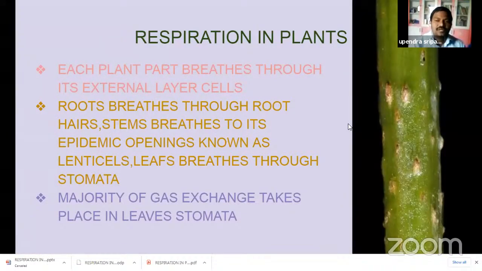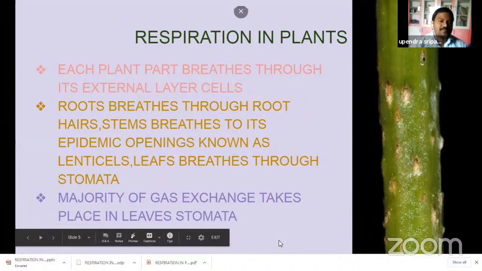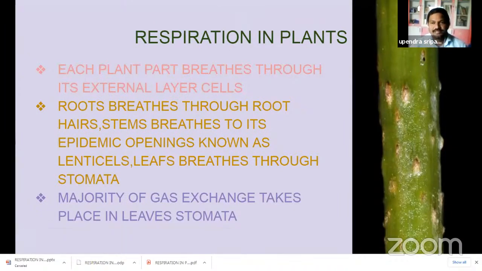Students, here also you observed a plant stem has different types of spots. What is the importance of these parts? Why are these parts on the stem and what is the duty of these parts? What is the name of these parts? Let's discuss.